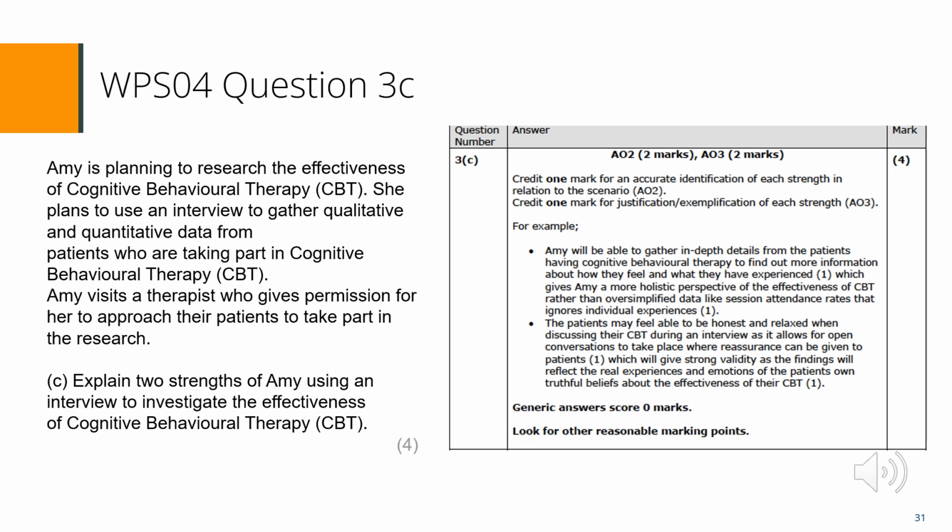This question required candidates to identify 2 strengths of Amy using an interview and then justify or exemplify each strength. Candidates had to apply their answers to details from the scenario, which could have been through referring to the patients or an interview on CBT or the use of examples. Most candidates were able to score some marks, usually being able to identify at least 1 strength.